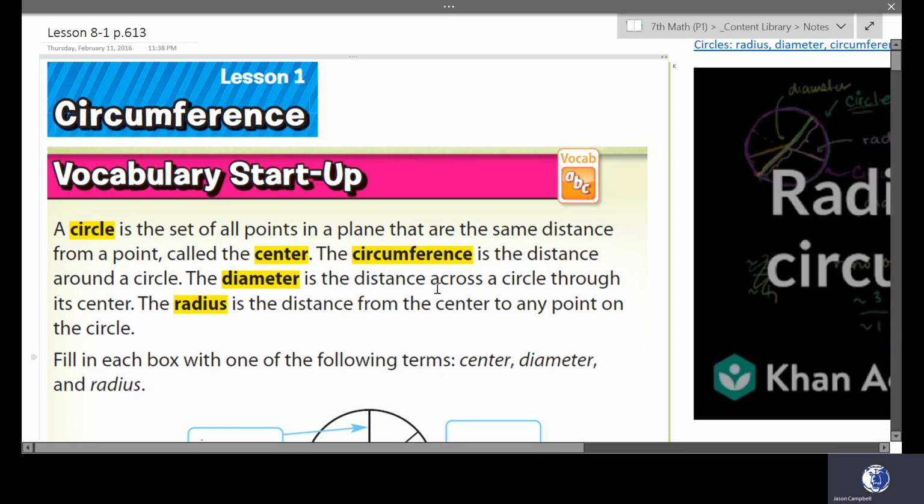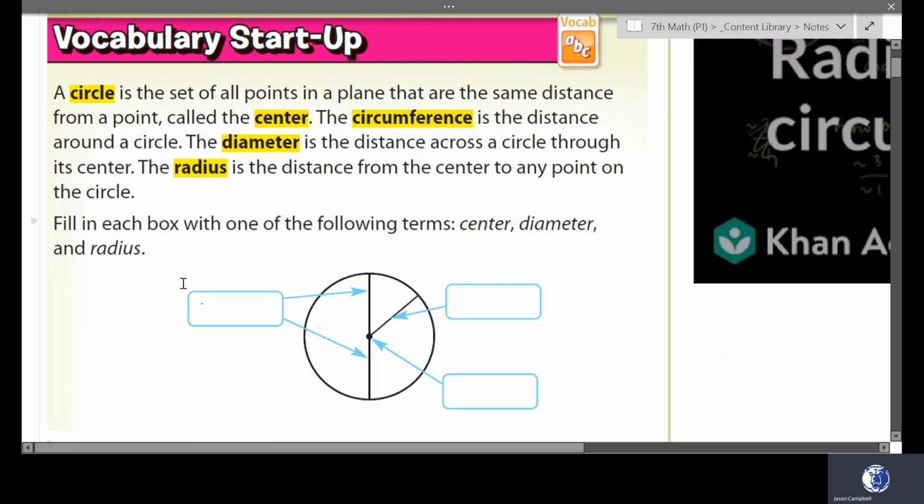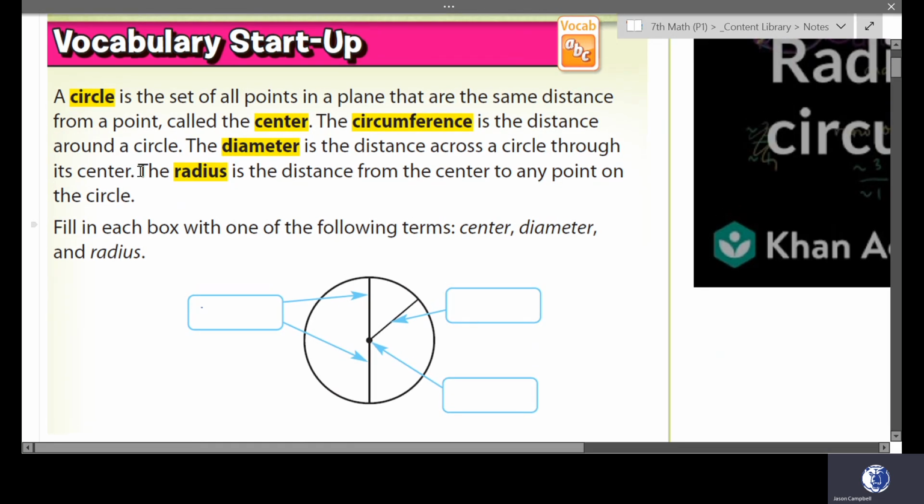Chapter 8, Section 1, Circumference. A circle is the set of all points in a plane that are the same distance from a point called the center. The circumference is the distance around a circle. The diameter is the distance across the circle through its center, and the radius is the distance from the center to any point on the circle.